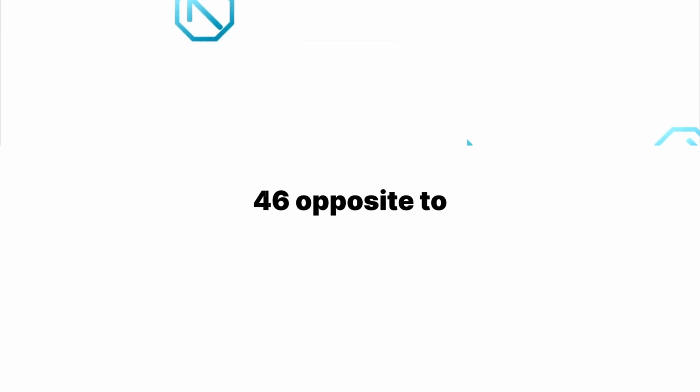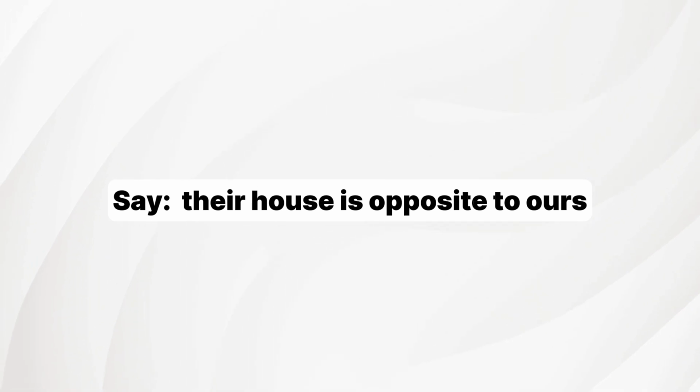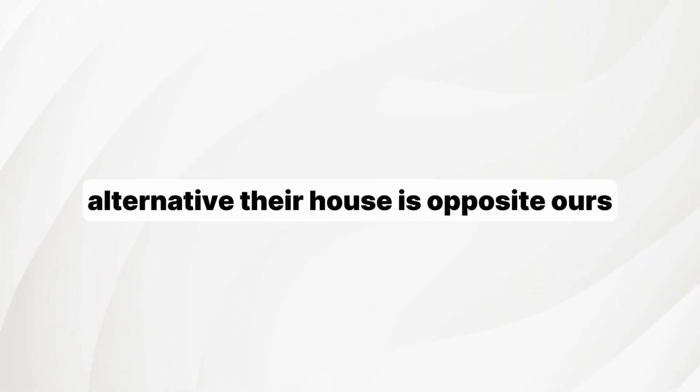46. Opposite to, not from. Don't say, their house is opposite from ours. Say, their house is opposite to ours. Alternative, their house is opposite ours.